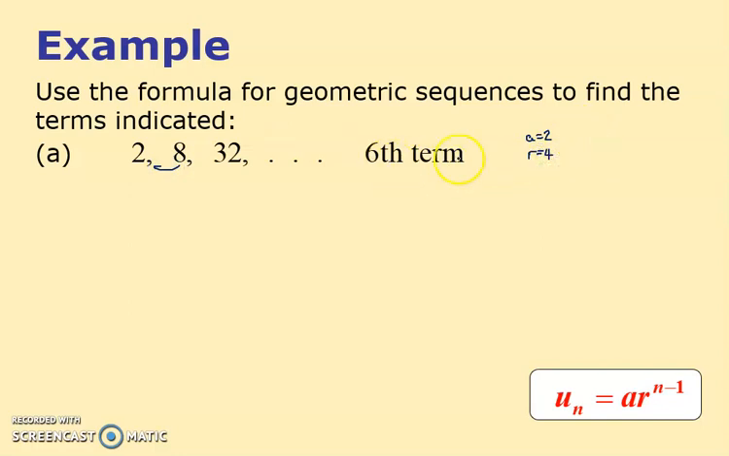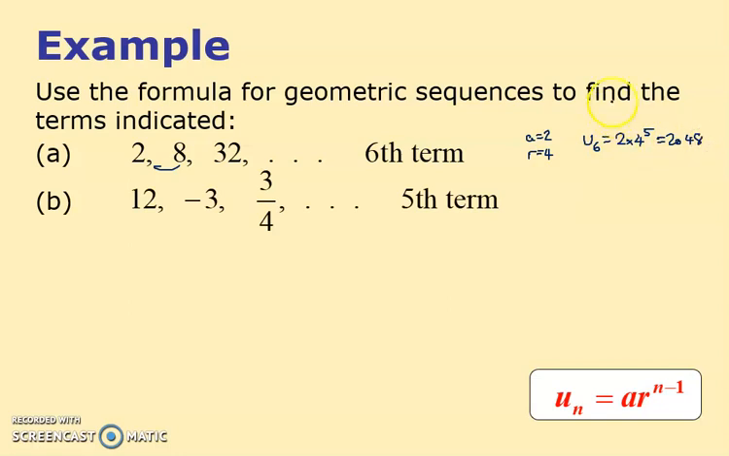So I want the sixth term. So U6 equals A times R to the n minus 1, and that's to the 5. So, okay, might as well type that into a calculator. So 2 times 4 to the power of 5. 2048.